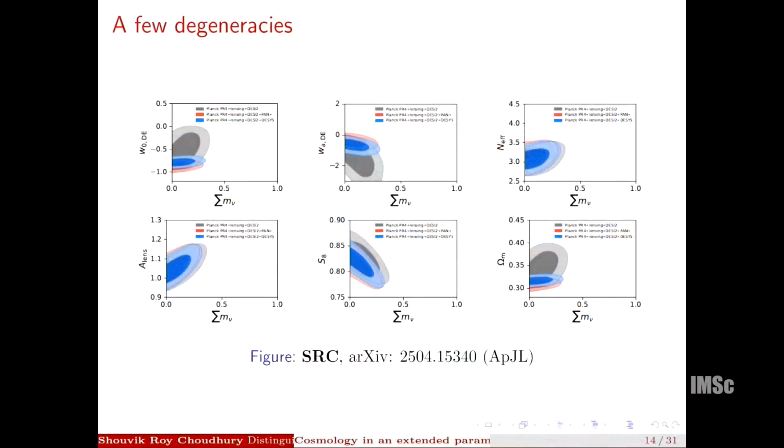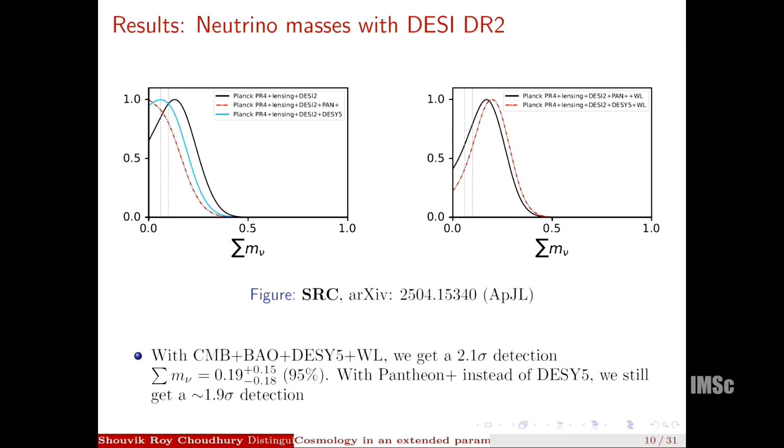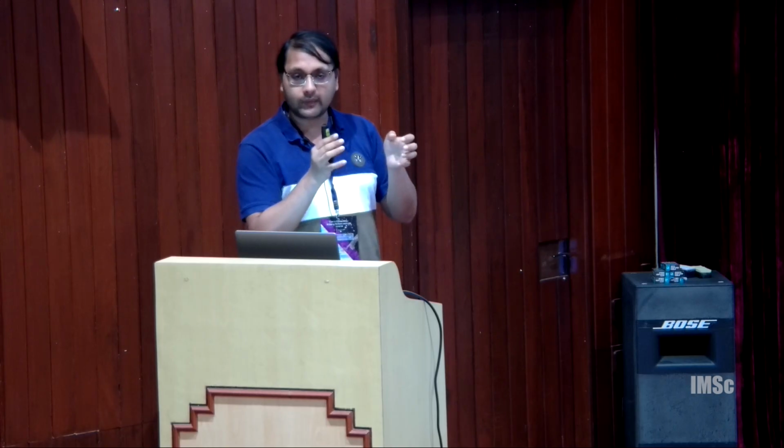Now the second thing is that, as I said, there is a large negative correlation between S8 and sum of neutrino masses, and as it happens, weak lensing actually prefers lower S8, but the tension is at the level of 1 sigma with DES year 1 weak lensing data. And if you consider this 12 parameter model, then calculate S8 from CMB plus BAO plus supernovae, and then calculate S8 from weak lensing data, the tension is at the level of 1 sigma. So there is no problem combining them together.